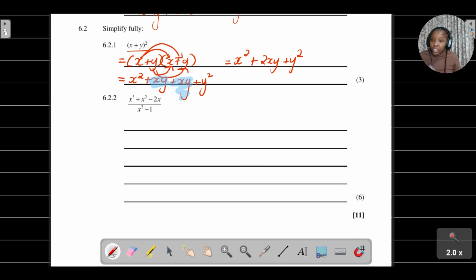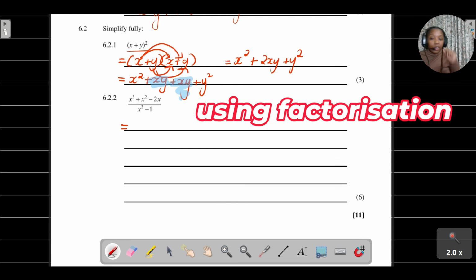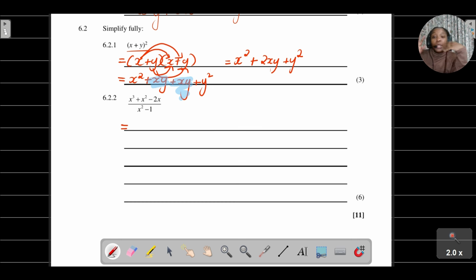Right, now let's look at question 6.2.2. So here we are simplifying, right? But now let's look at this very carefully. If you're just looking at it from a surface level basis, you won't be able to simplify this.